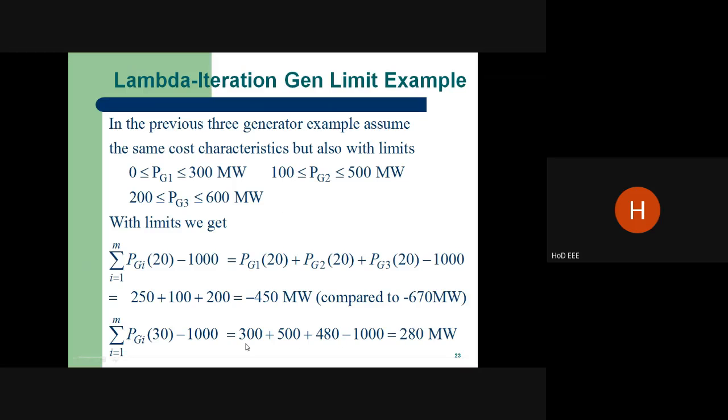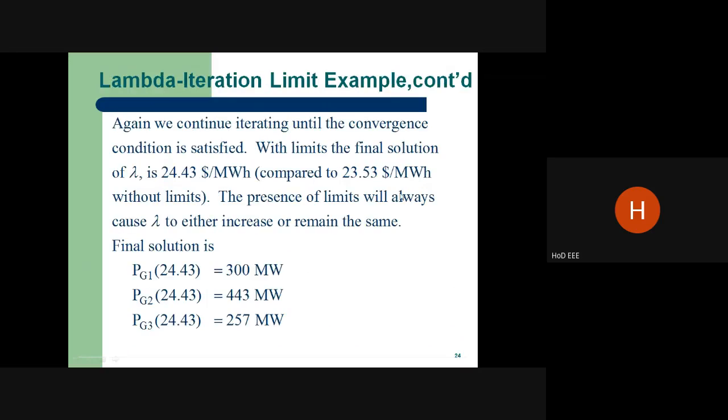Suppose the next value, if it is 300, it is satisfied. If it is 500, it is satisfied. If it is 480, again it is satisfied. For lambda of 20, the generator characteristic is satisfied. Lambda of 30, the generator limit characteristics are also satisfied. So this is the problem you can solve earlier.